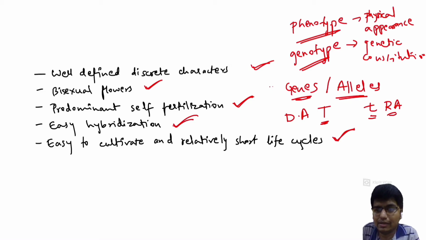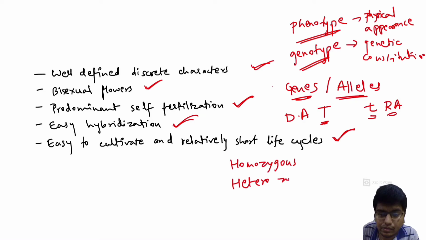Now one more important term: homozygous and heterozygous. In homozygous, two same alleles come together. This is basically homozygous dominant, and small t's are homozygous recessive.